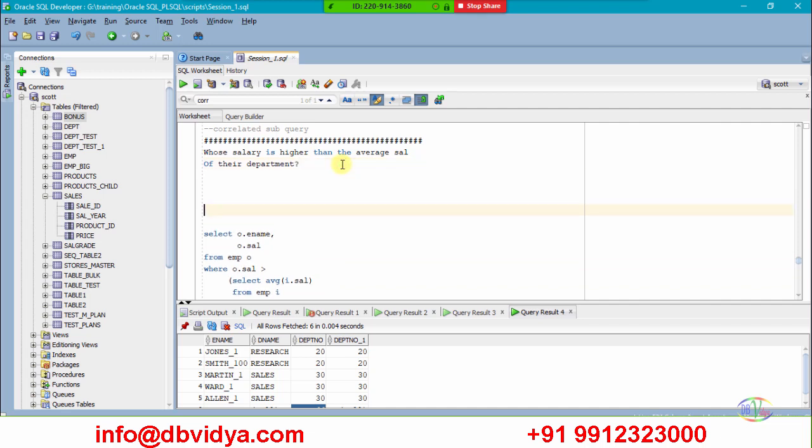Suppose you take one employee like Smith. If Smith's salary is greater than the average salary of their department, it means so many things are involved here. You need to know the average salary of whom? Of the department of Smith. I want all the employee names and their salaries from the employee table whose salary is greater than the average salary of their department, because each employee works in different departments, right? So you need to find out the average salary of which department, of the employee details for which you are displaying.